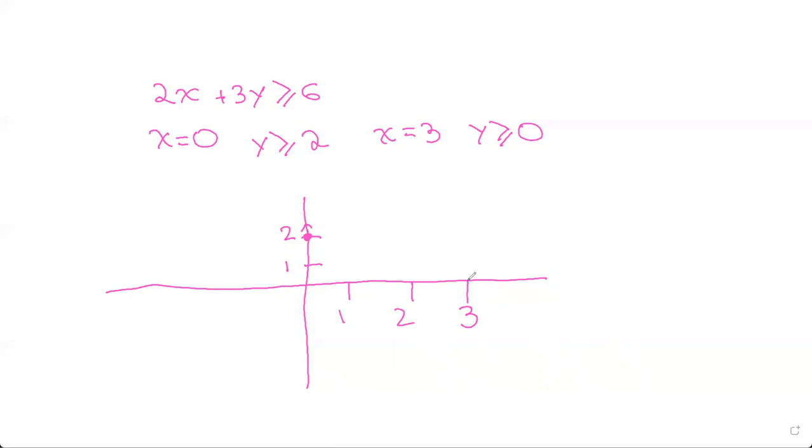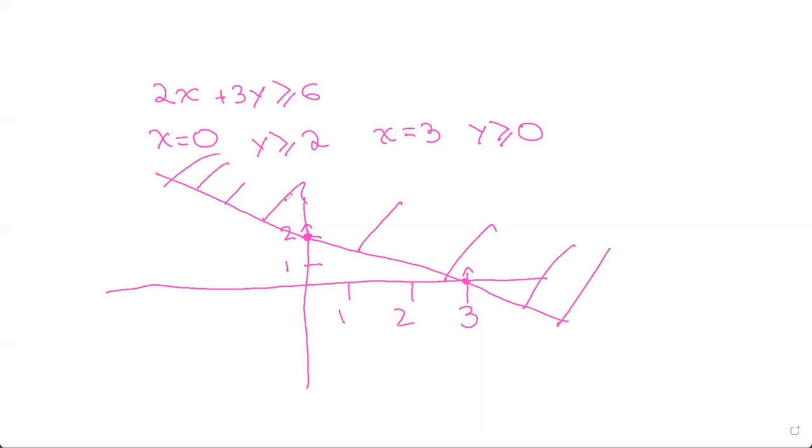Now when x is 3, y is greater than 0. So I'm just going to draw another arrow because it's greater than. So now between these 2 points, we have to draw a straight line. And this region is the region for this linear inequality with 2 variables. So that's it. That's all we have to know.